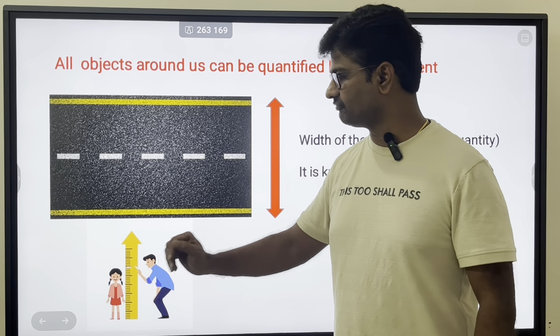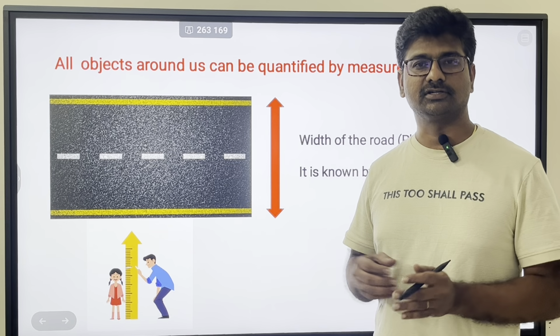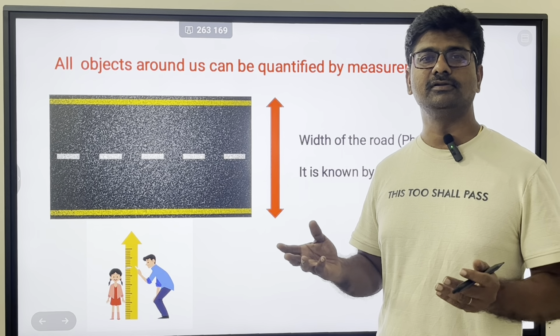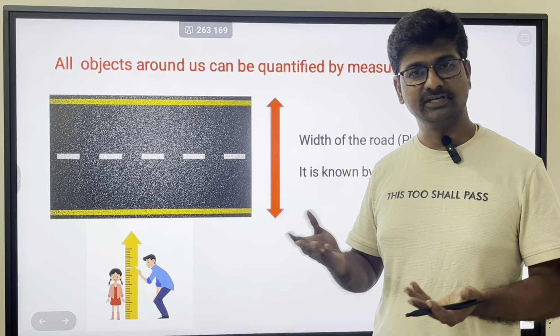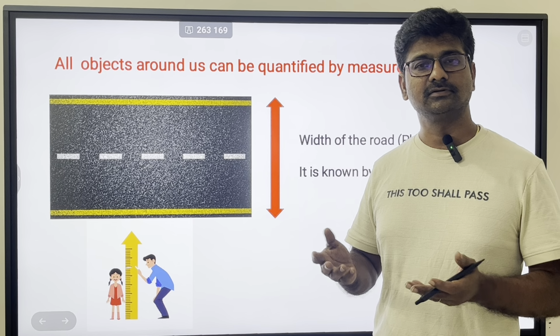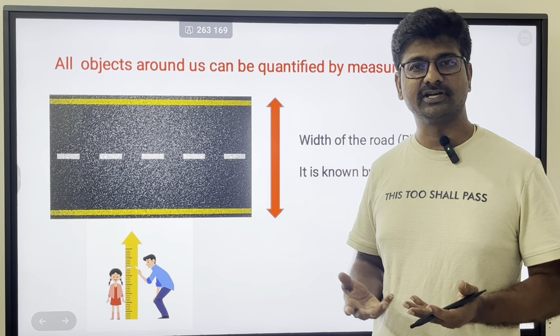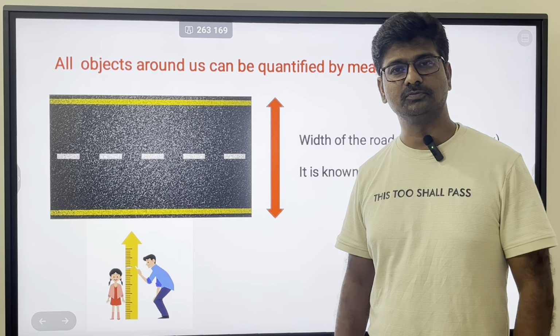Similarly, suppose if you want to find height of a child and I say child is short, my child is tall, how tall she is or how short she is, he or she. So short means there should be some quantity to specify, right? So the height here is a physical quantity now.